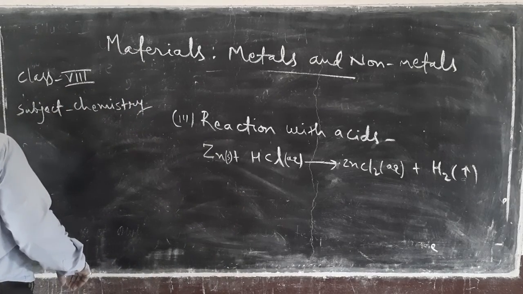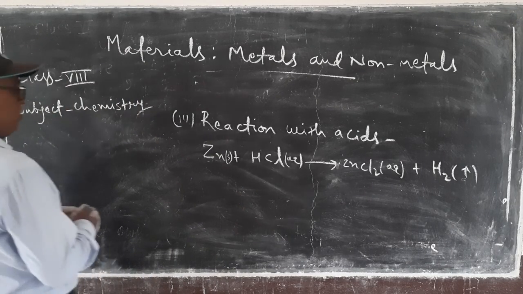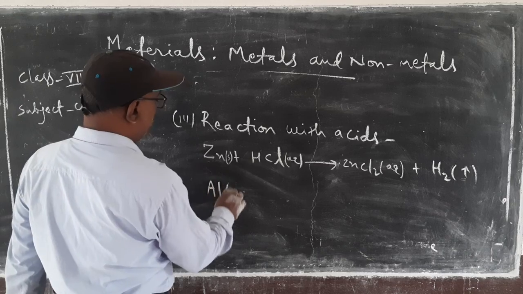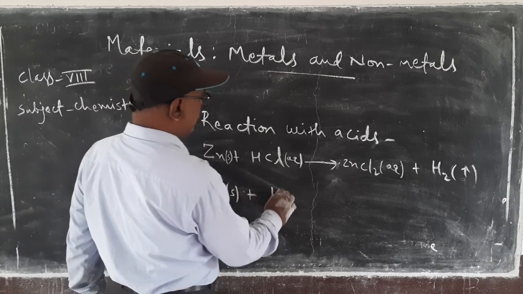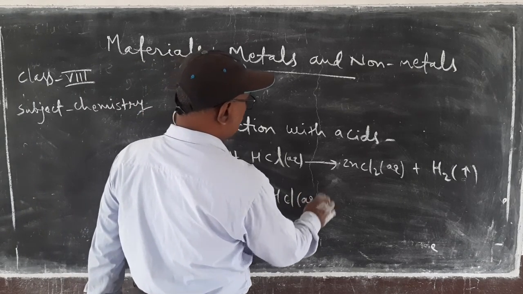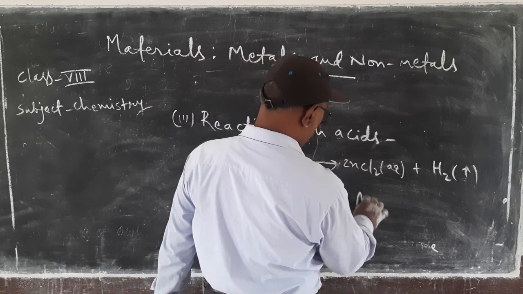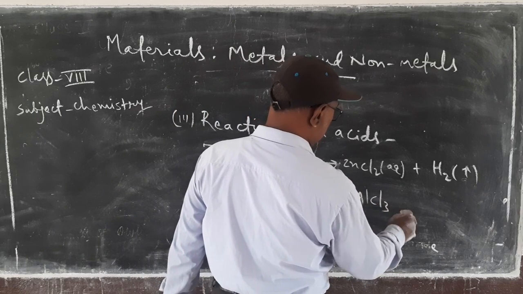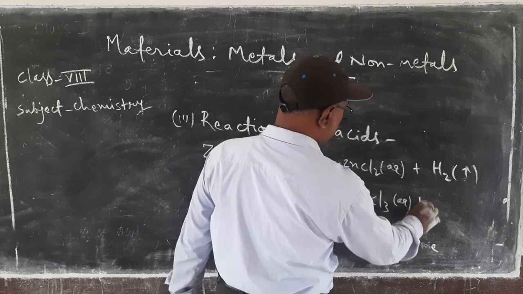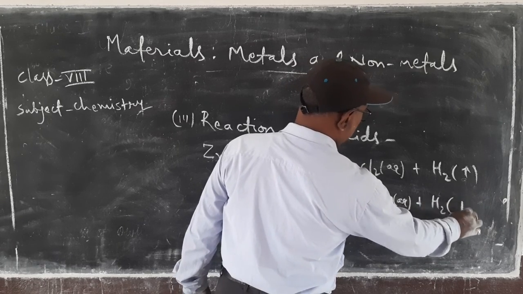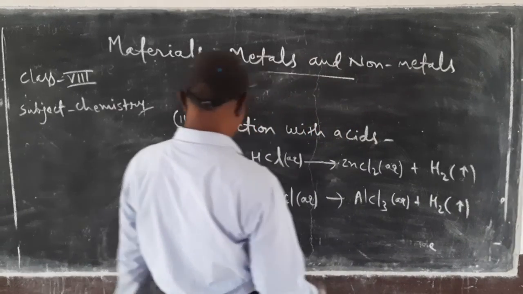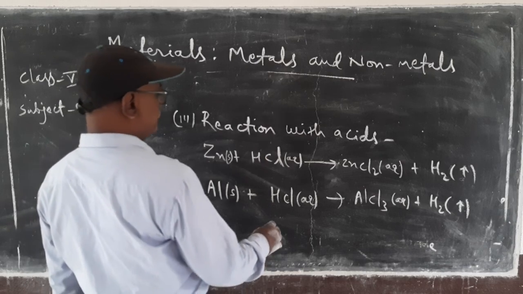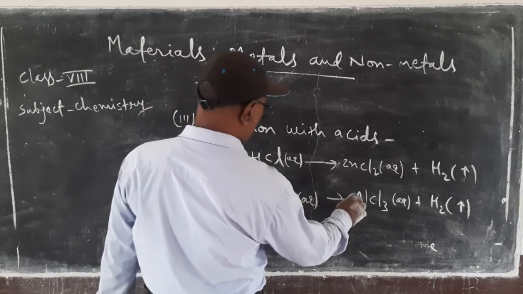Similarly, aluminum, also solid, reacts with HCl aqueous to form aluminum chloride, AlCl3 aqueous, plus H2. Now we have to balance this.